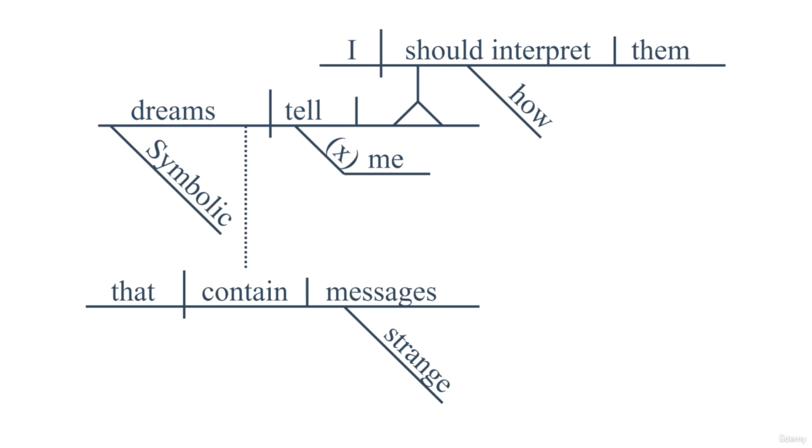So I should interpret what? Them would be a direct object of the noun clause. And I should interpret how? Well, the answer is how here. So how is an adverb. And this is how we diagram sentence number 3.